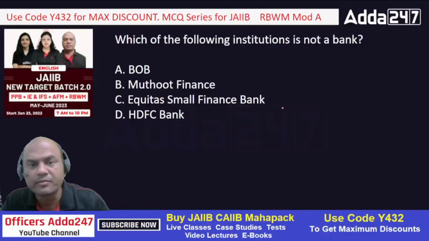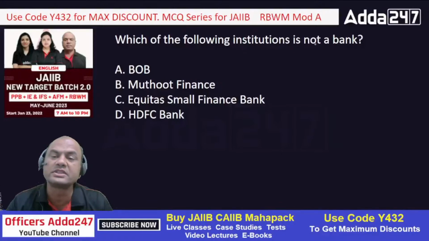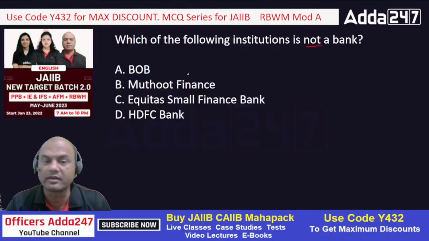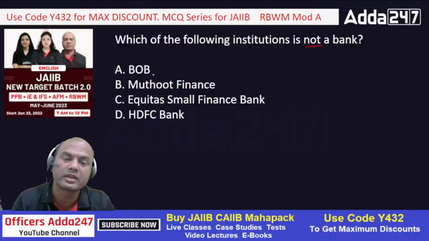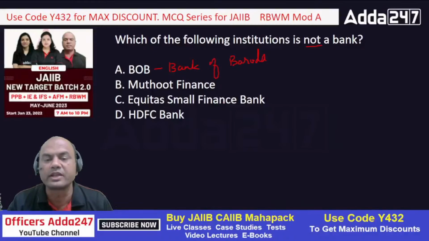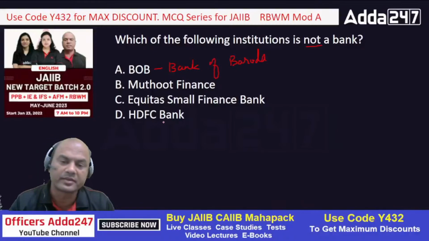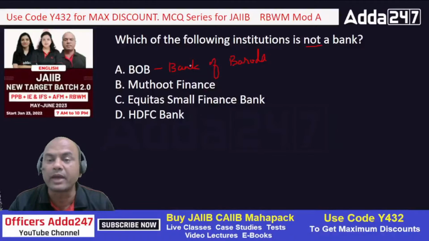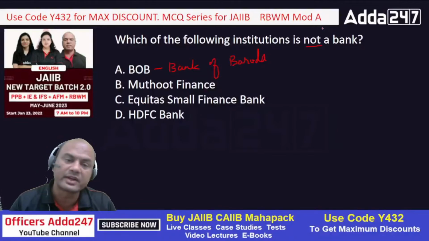Which of the following institutions is not a bank? Bank of Baroda, this is BOB. Muthoot Finance, Equitas Small Finance, and HDFC Bank. So which of them is not a bank? Which one? Type fast.